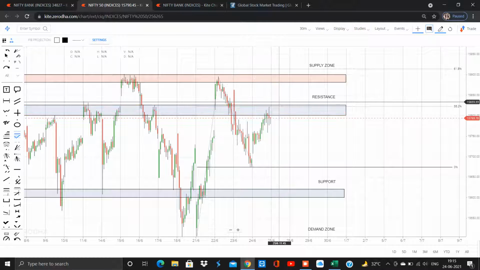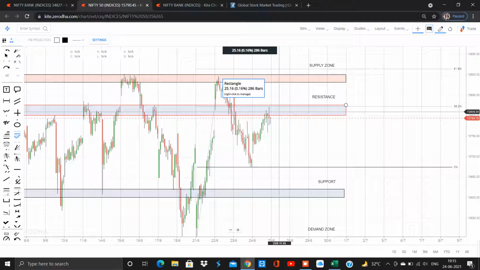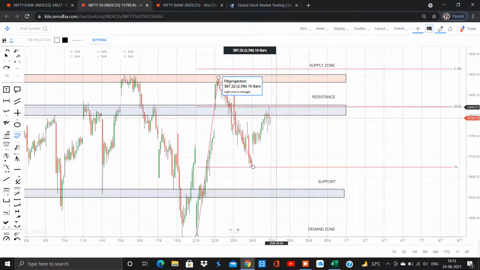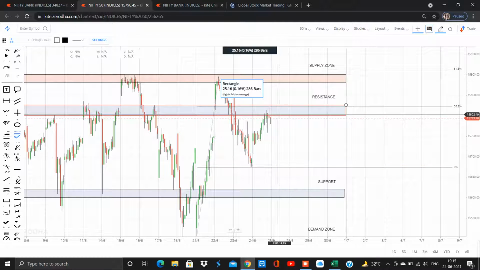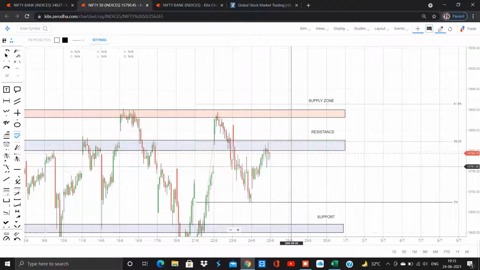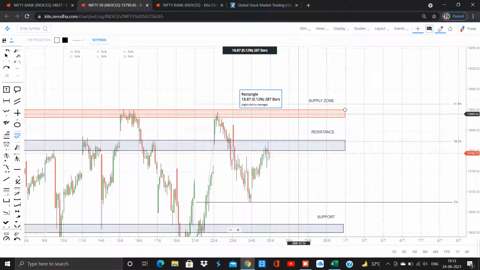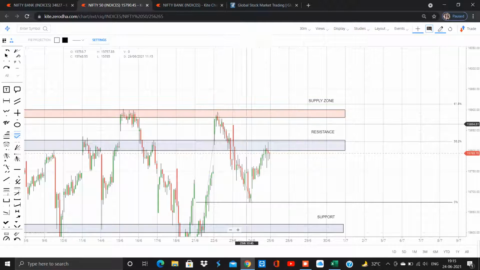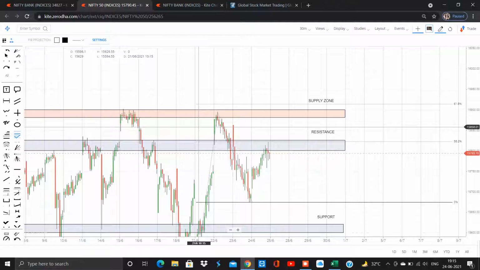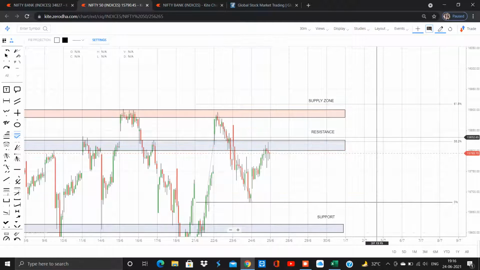If the market opens flat and a bullish candle closes above this 38.2 level, that means a single candle closes above this level, then you could go for a buy by keeping this candle's low as stop loss. There you will be getting a minimum stop loss. Most of the time in the market, when the candle goes above 38.2, most probably it will reach the 61.8 level. It is just about probability. I am not saying it happens every time, but maximum times it will.